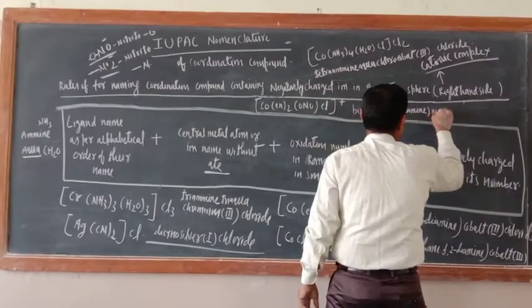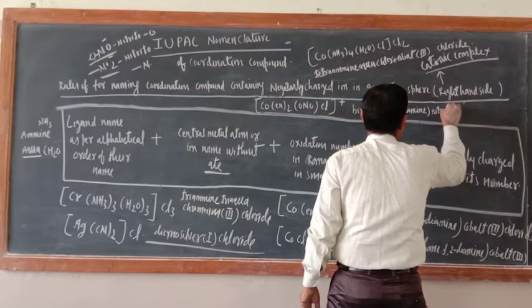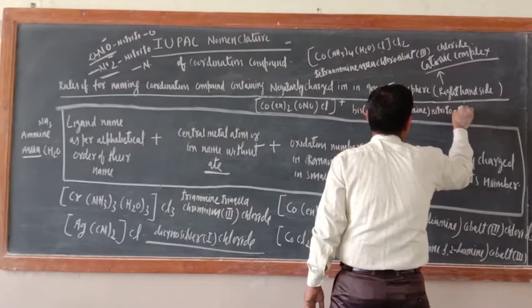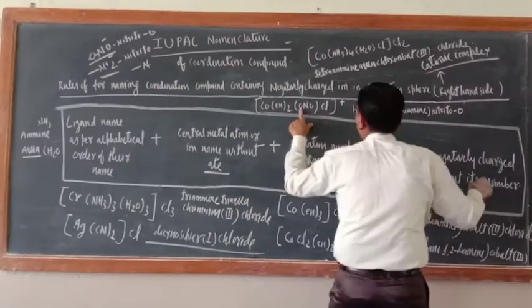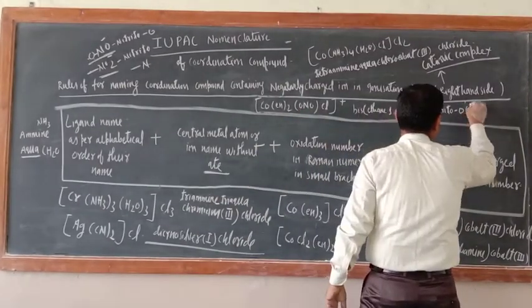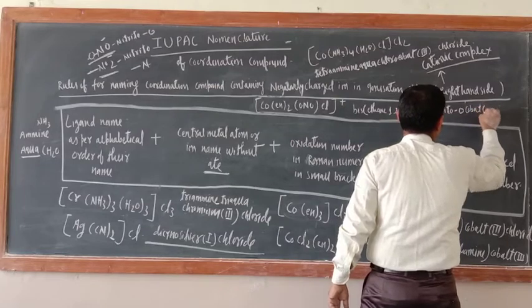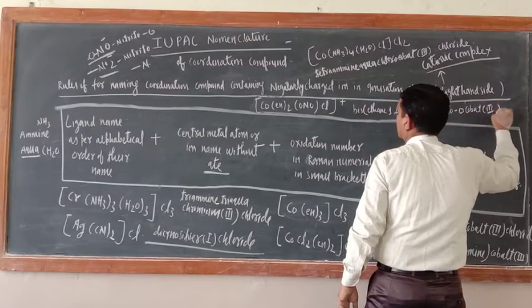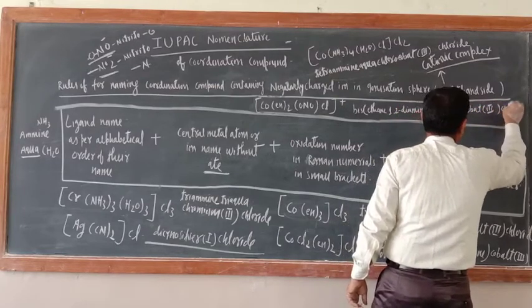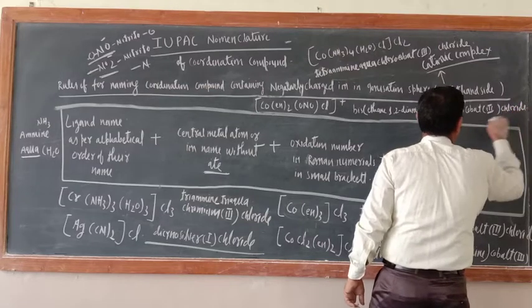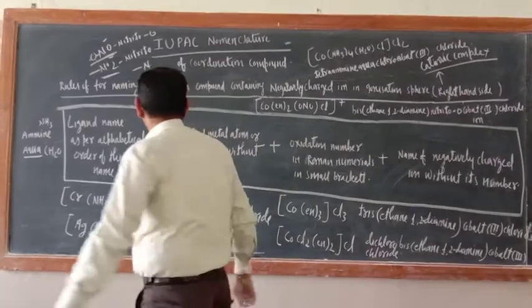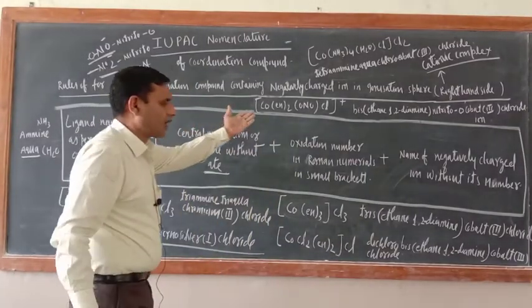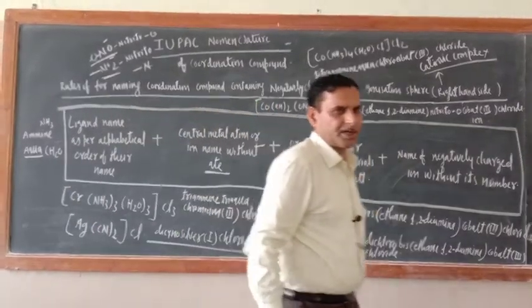Then what would be there? Nitrito-O. Then what is there? Cobalt. What is the oxidation number? Third. Then what is there? Chloride ion. Over. So such a kind of compound also you may have. Just take care.